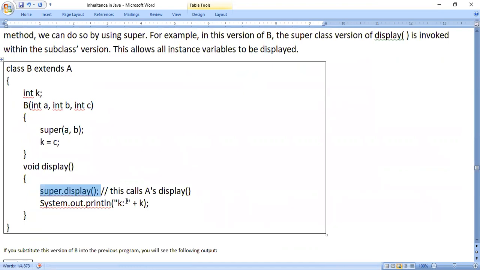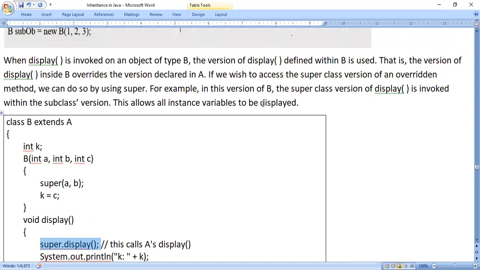But here they have given one facility. When program control comes inside the display method in class B, you can write super dot display. This calls class A's display. See how nice it is. So one more time we can write super dot display. When you write super dot display, the display method of class B is executed, and the display method of class A is also executed because of this line, super dot display. So that is what they are telling. For example,